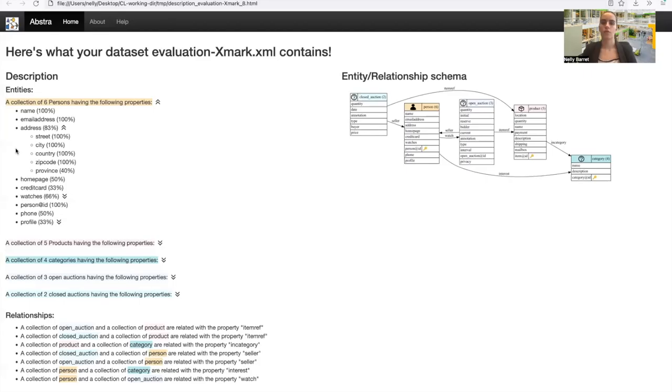Now we will look at another dataset abstraction that has been built on a dataset describing some persons that have sold some products through auctions. So here on the right, you have the entity relationship schema containing 5 main entities, namely the persons, the open and the closed auctions, the products to be sold, and the categories of the products. On the left, in the description, you can see that some properties may have a nested content. For instance, the address is composed of a street, a city, a country, a zip code, and sometimes a province.